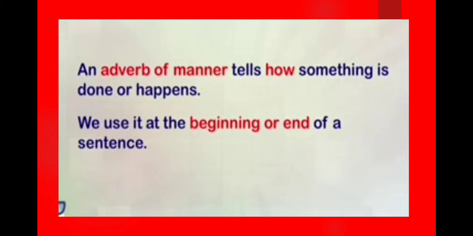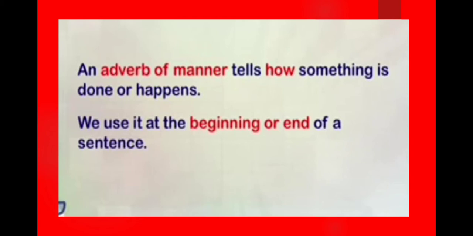An adverb of manner tells how something is done or happens. We use it at the beginning or end of a sentence. Now, in English grammar, an adverb of manner is an adverb that describes how and in what way an action denoted by a verb is carried out. It tells us how an action has been performed. Most adverbs of manner are formed by adding ly to adjective, but there are some exceptions also. Adverb of manner most often appear after a verb or at the end of a verb phrase.